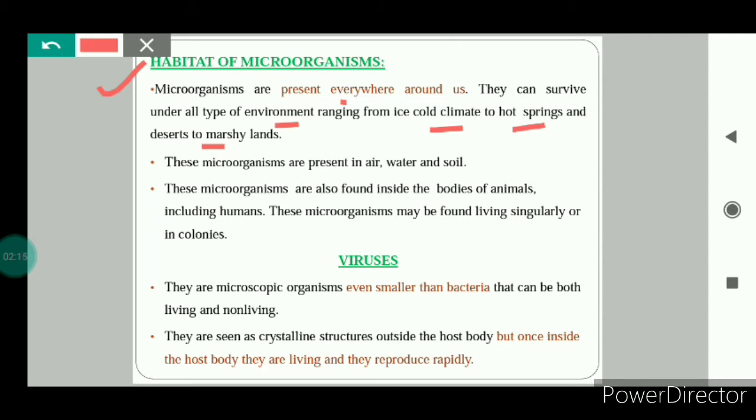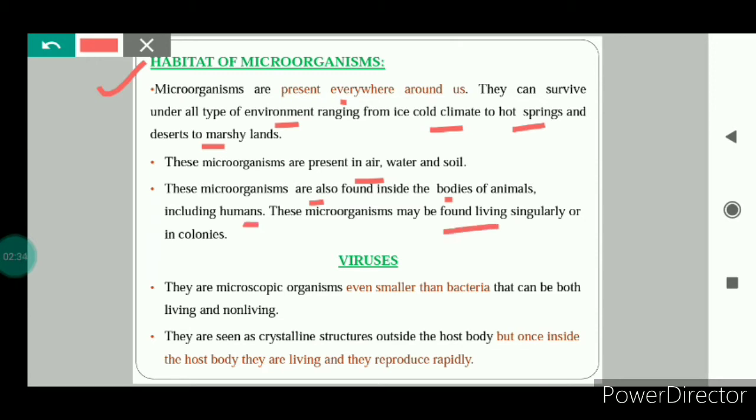So microorganisms are present everywhere around us. These microorganisms are present in air, water and soil also. These microorganisms are also found inside the bodies of animals. Yes, microorganisms are found inside the bodies of animals, including humans also.